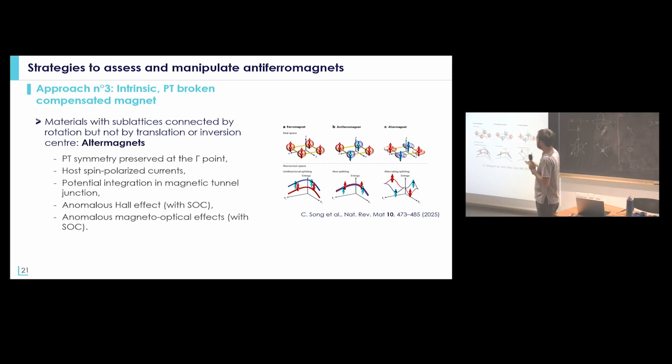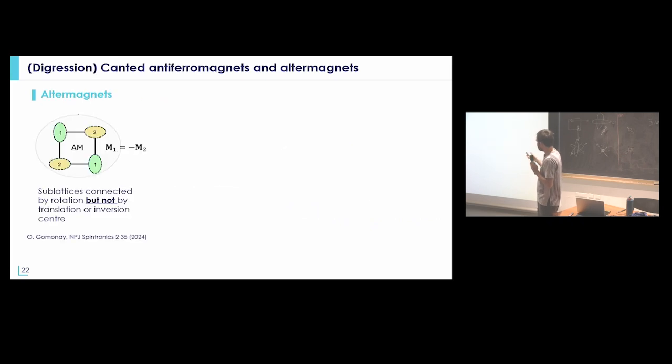Because the idea is that the PT symmetry is broken in k-space, except at the gamma points where you are supposed to have perfectly compensated antiferromagnetic order. And the fact that you have PT broken symmetry means that you can have, let's say, anomalous Hall effect in the presence of spin-orbit coupling or anomalous magneto-optical effect. And so at the end, and this was already quite well known in the past, as soon as you have an antiferromagnet with PT broken symmetry, you have some specific phenomena that you can use in order to detect the direction of the antiferromagnetic order.